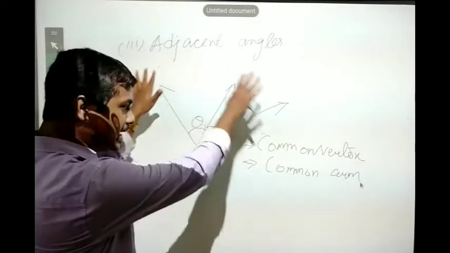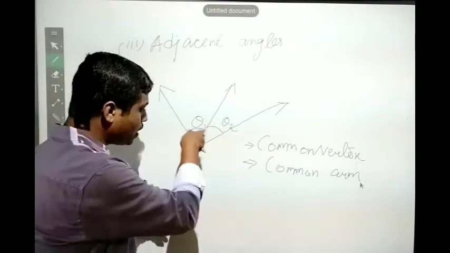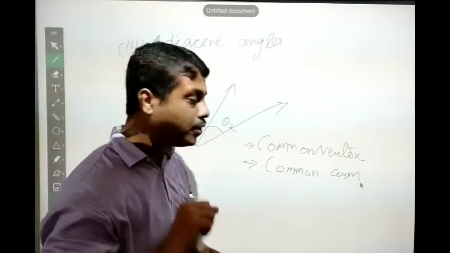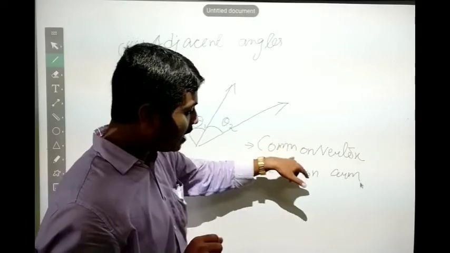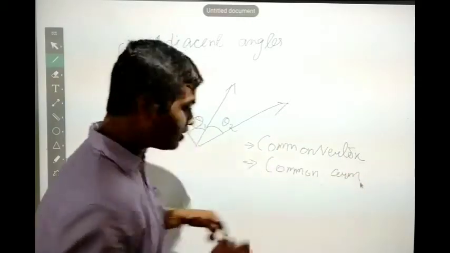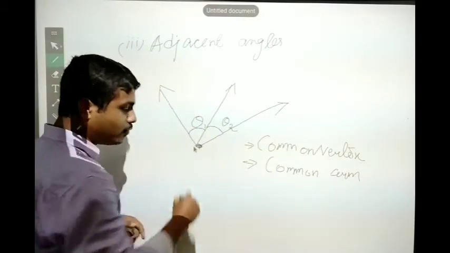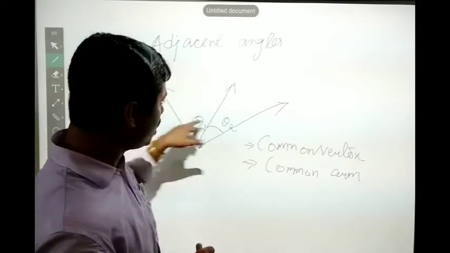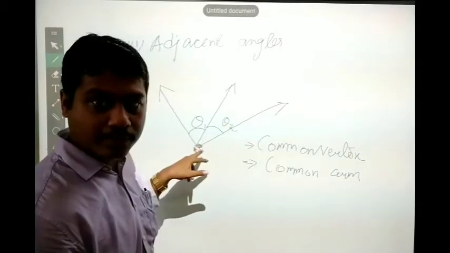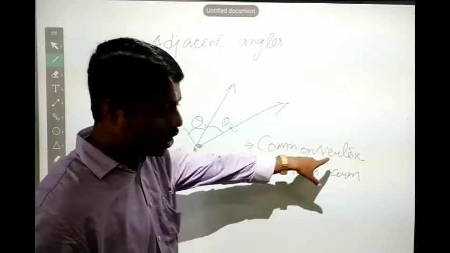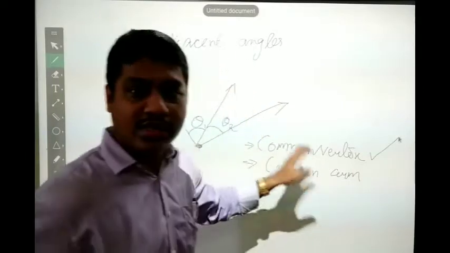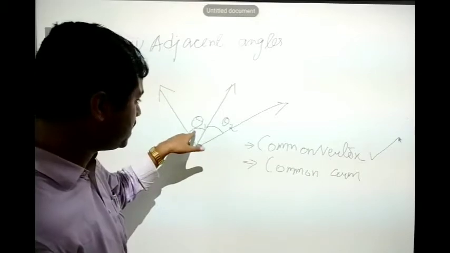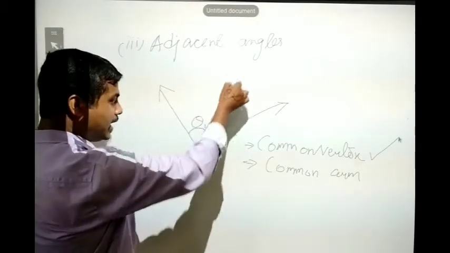So in this diagram, can we consider these two angles as adjacent angles? Yes, we can. It should have a common vertex, that means the point from where the angles are emerging. You can see all the rays have a common vertex. So one point is fulfilled. Move to the second point: it should have a common arm. Now look at both angles, theta 1 and theta 2, and see the middle line.